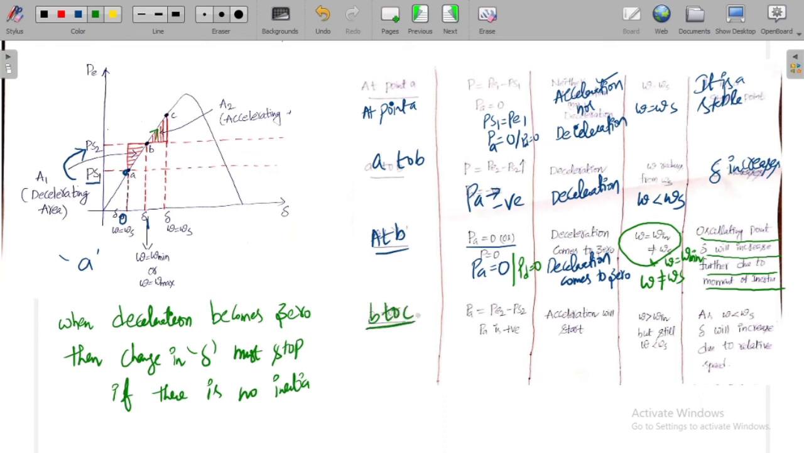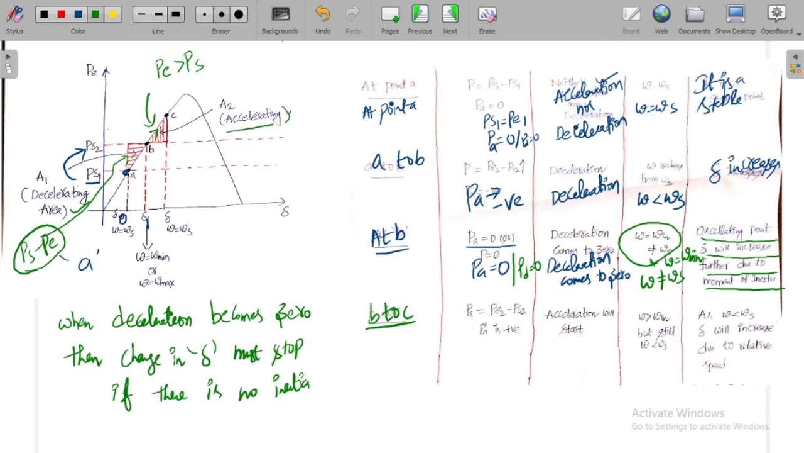In the region B to C, if you observe, this is the electric power and this is the shaft power. The electric power in this region is always greater than shaft power. Whereas in this region, shaft power is greater than electric power. As the shaft power is greater than electric power, we can call this region the decelerating area. Here, as the electric power is greater than shaft power, we call this the accelerating area.